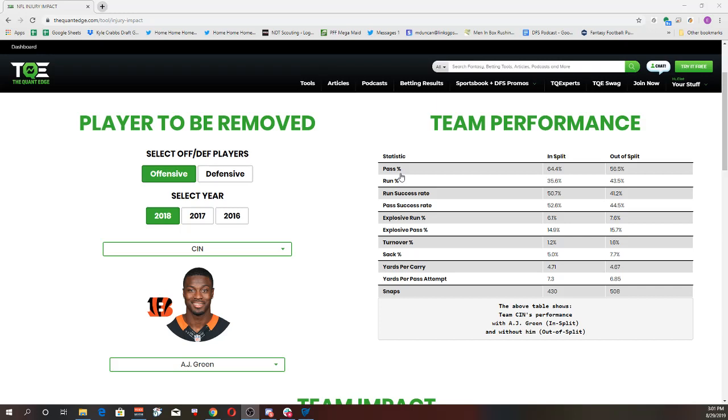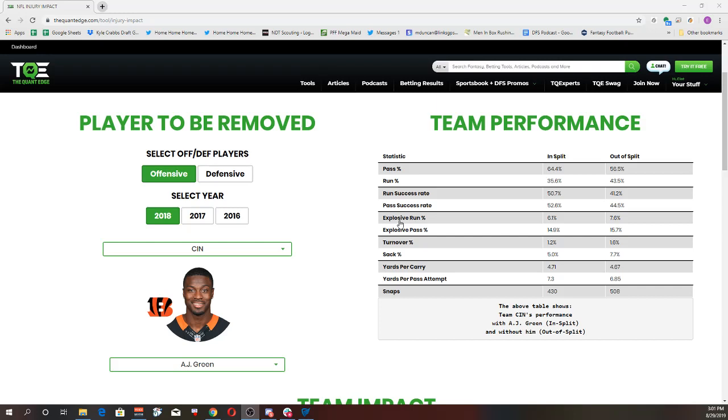A successful play is defined as a play on first down that gets 40% of the yards, second down, 60% of the yards needed, or third and fourth down, pick up the necessary yards for either a first down or a touchdown. You sometimes hear people say a successful play on first down is 4 or more yards. That's not necessarily true because say there's a holding or a false start and now you only get 4 yards and it's second and 11. That's not considered a successful play.